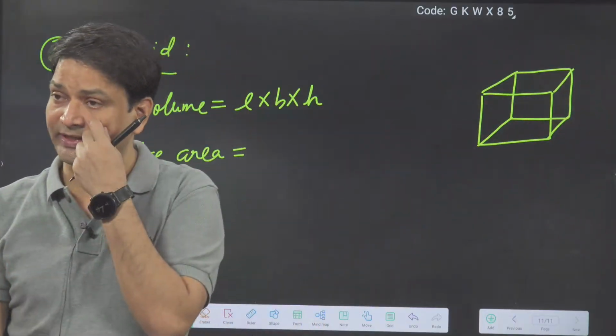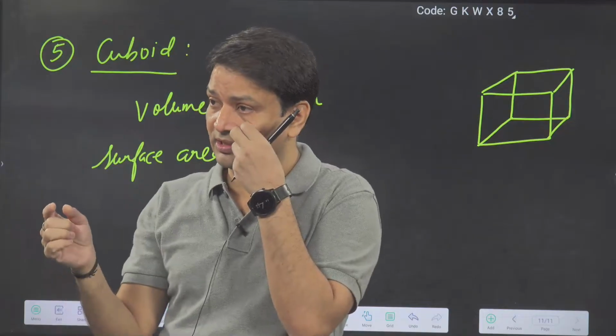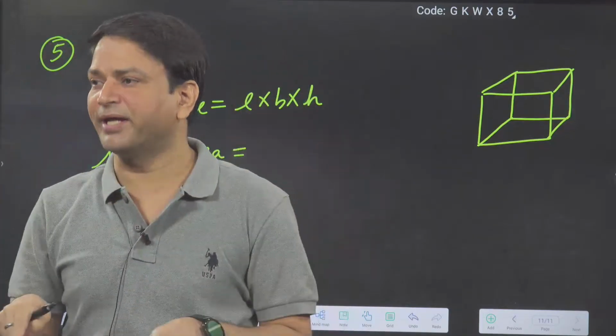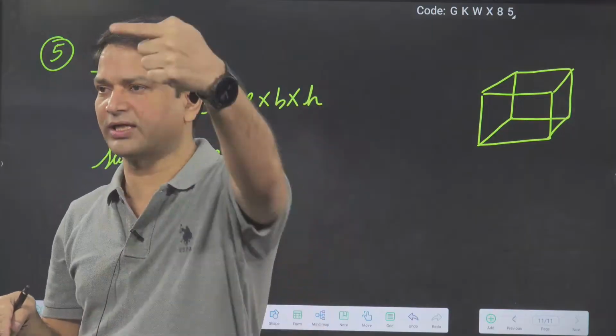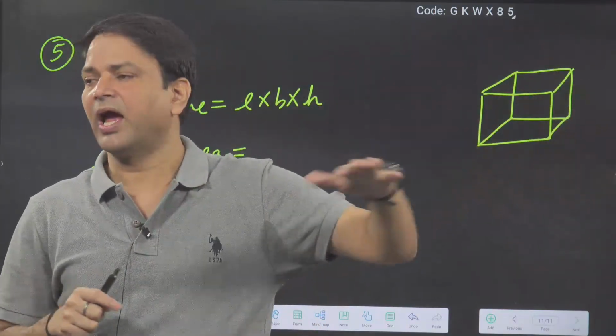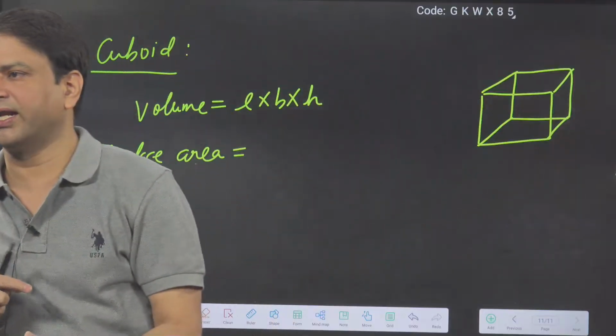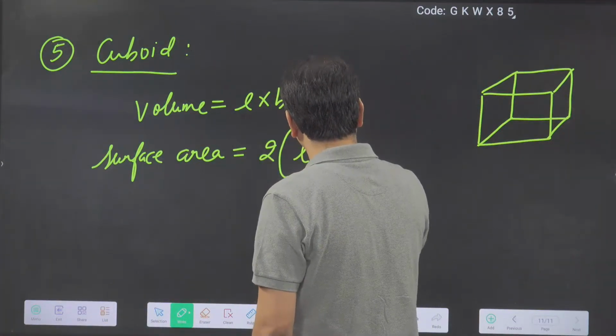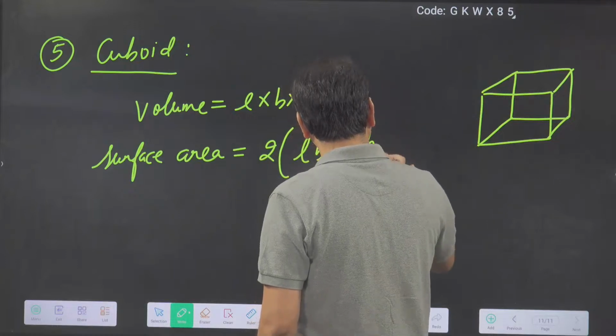So it has a total of 6 faces, and opposite faces are the same. One face has area LB, rectangle, so the other is also LB. One will be BH, so the other is also BH, and one will be LH, the other also LH. So basically I can say surface area is 2 times LB plus BH plus HL.